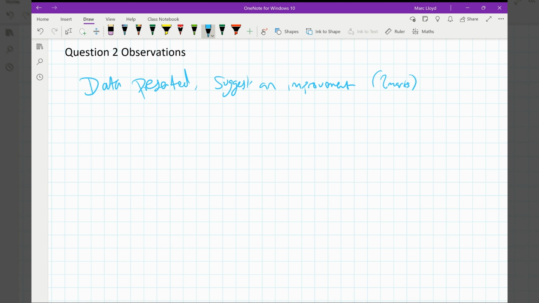So we'll be looking into what kind of questions could appear. But suggesting those improvements, you have to be careful what you say. Please do look back at some of the previous questions that I've answered for question 2 on paper 2, because there will be lots of similarities with them. There's kind of like a generic answer, I suppose, where you could say add grid lines or present it slightly differently, such as having the percentages on your bar chart, things like that you can then get those marks for.